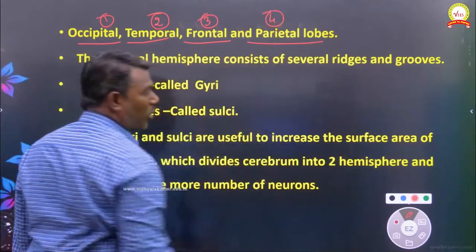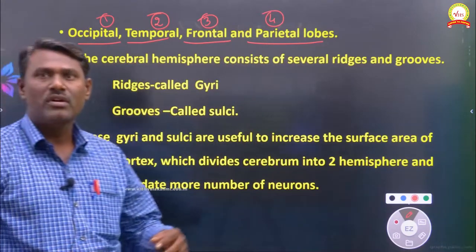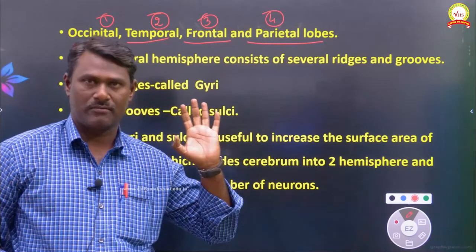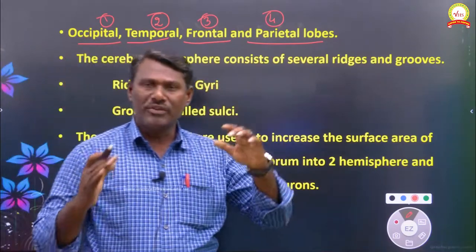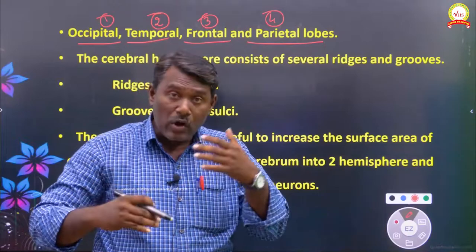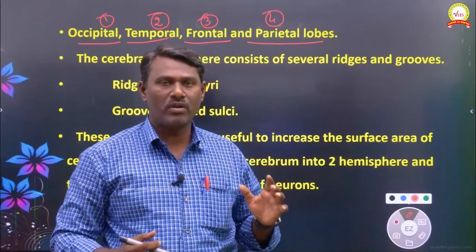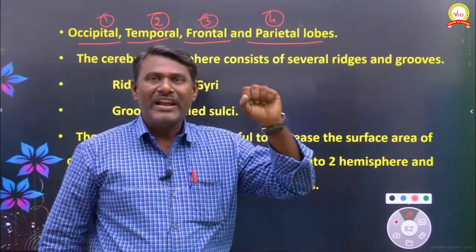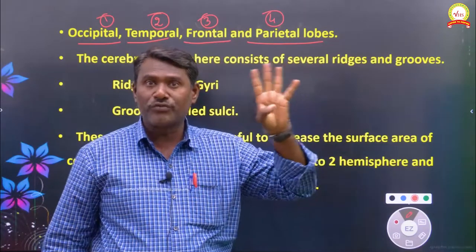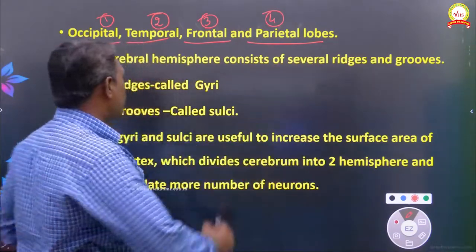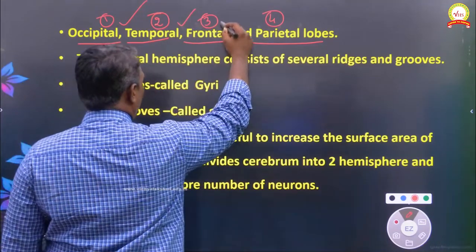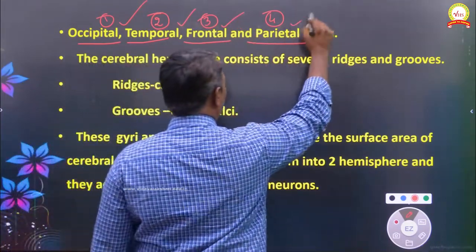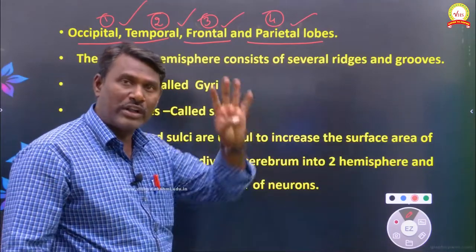So these are the 4 lobes which are present within the cerebral hemisphere. Again, I am repeating: the cerebral hemisphere, which is present within the cerebral cortex of the cerebrum, consists of 4 types of lobes. The first one is called the occipital lobe, the second is the temporal lobe, the third is the frontal lobe, and the last one is the parietal lobe.